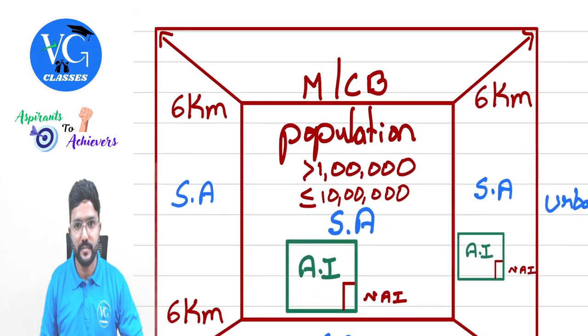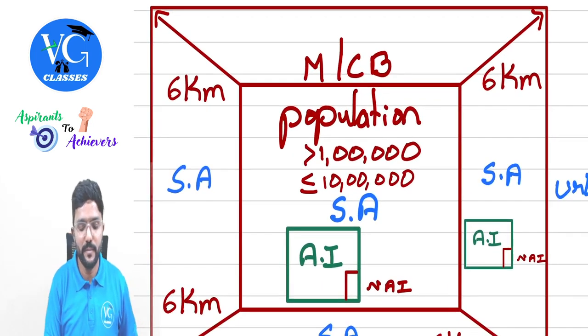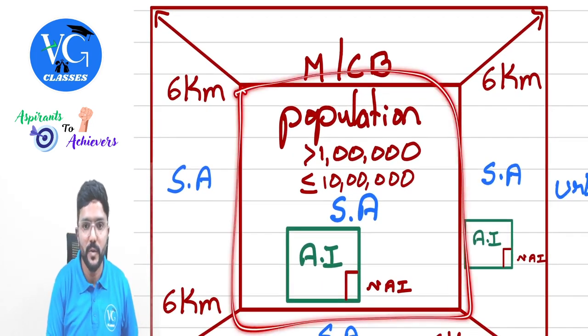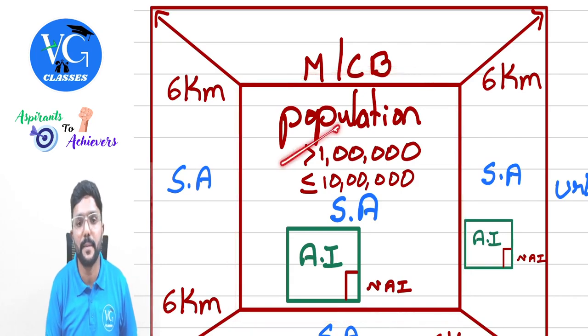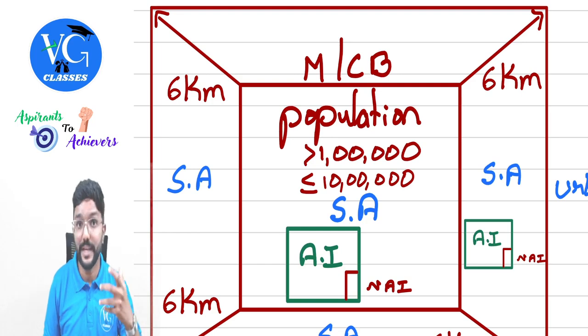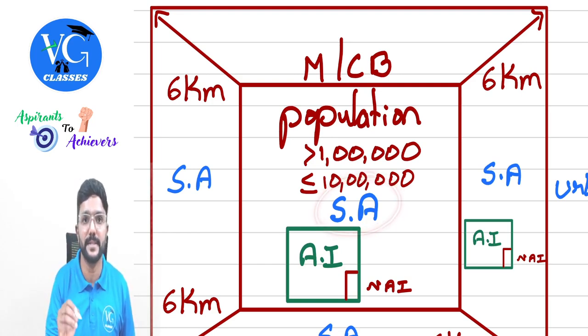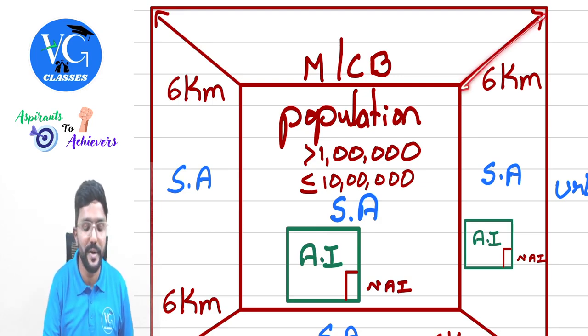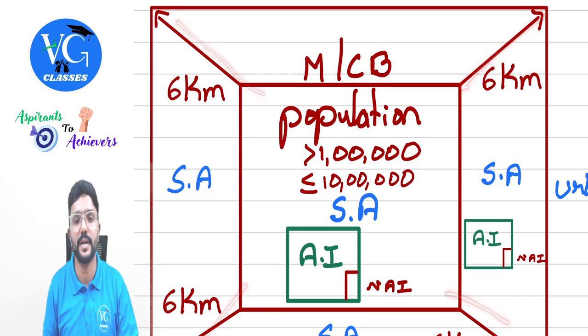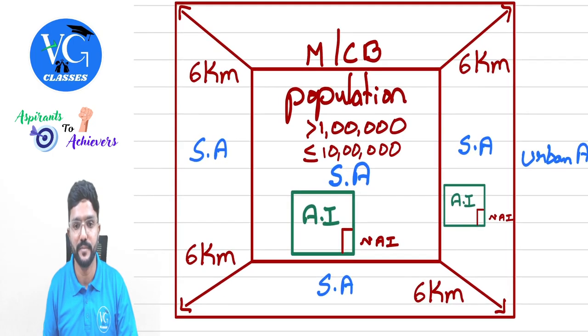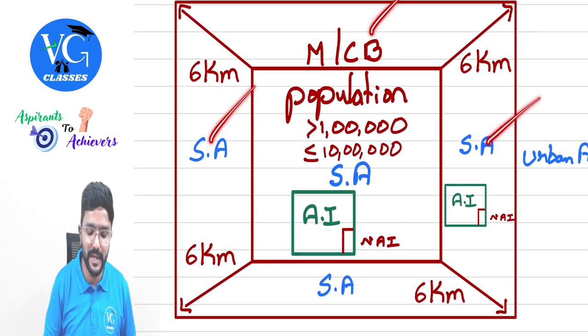Next one. There is the municipality or cantonment board whose population is more than 1 lakh but up to 10 lakh. More than 1 lakh up to 10 lakh. Is that area a specified area? Yes. Plus 6 kilometers from its border is also called as what? Specified area. You can look here. Even these areas are called as specified areas.